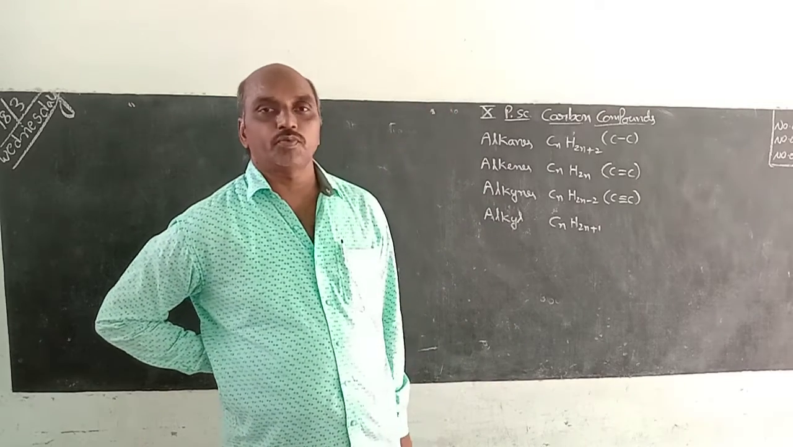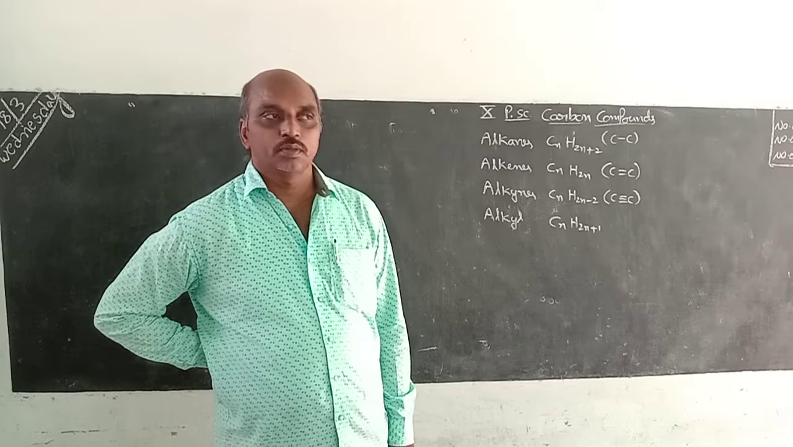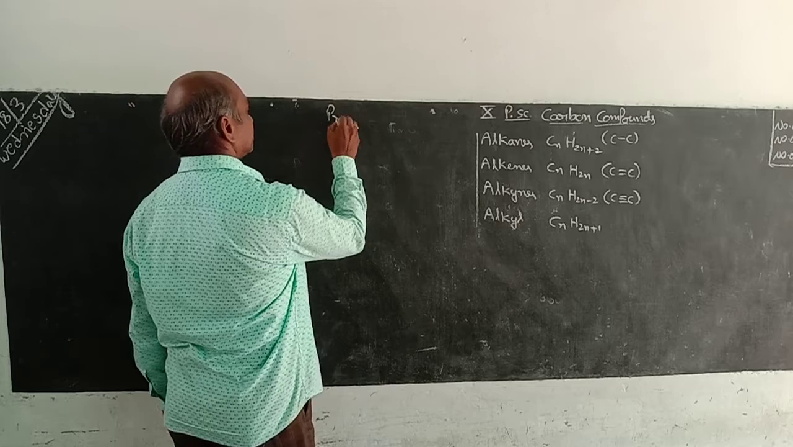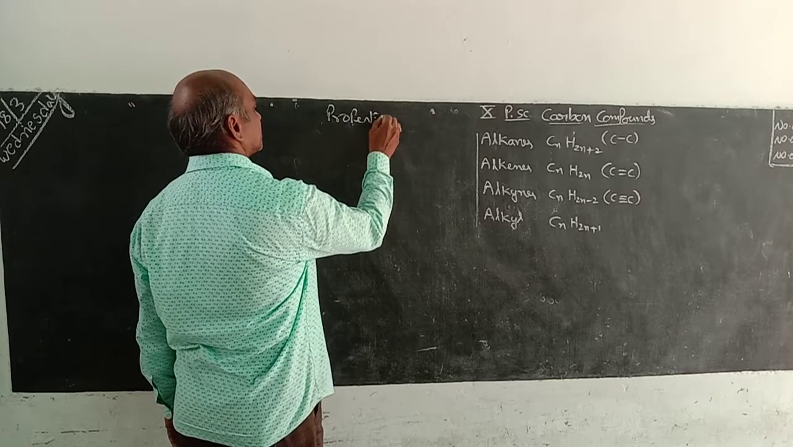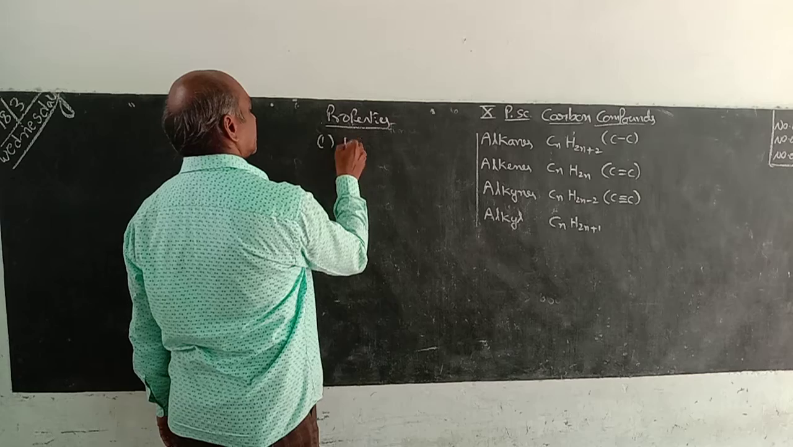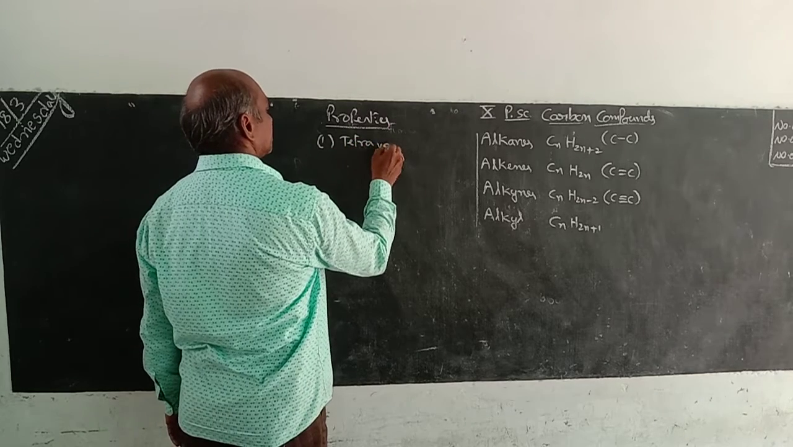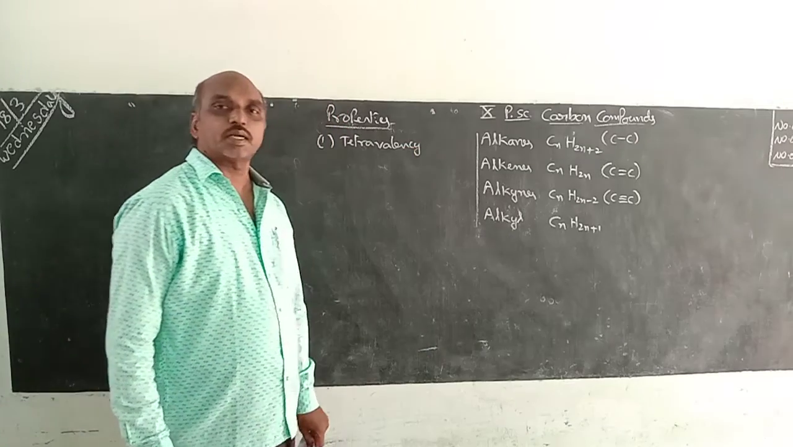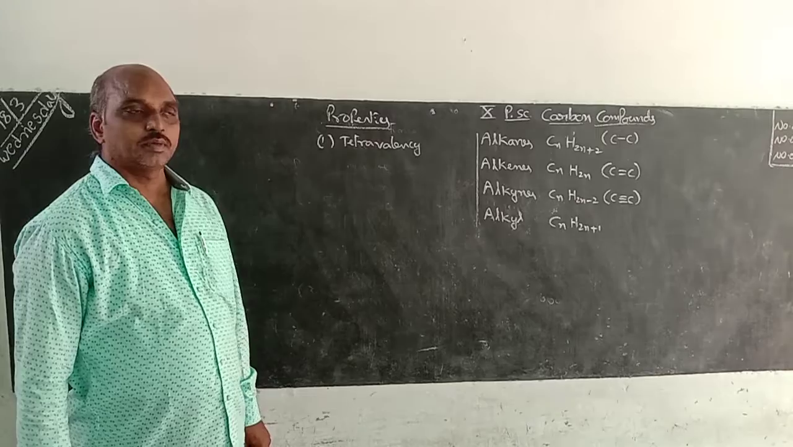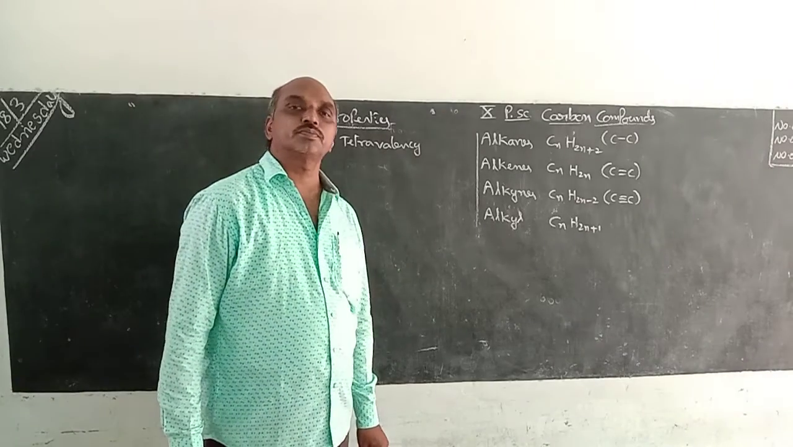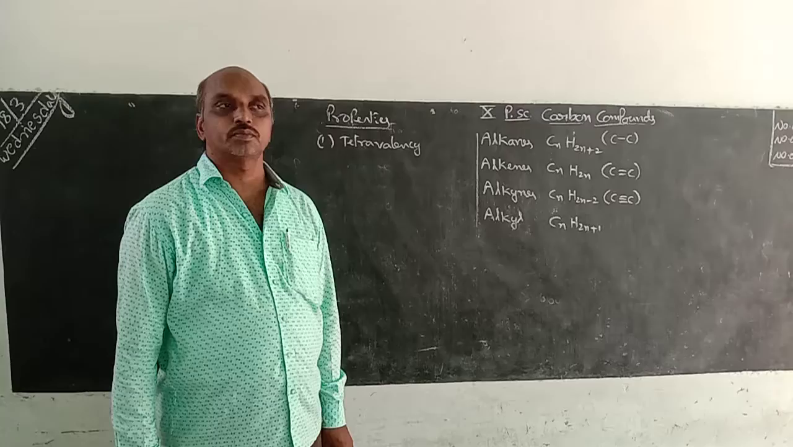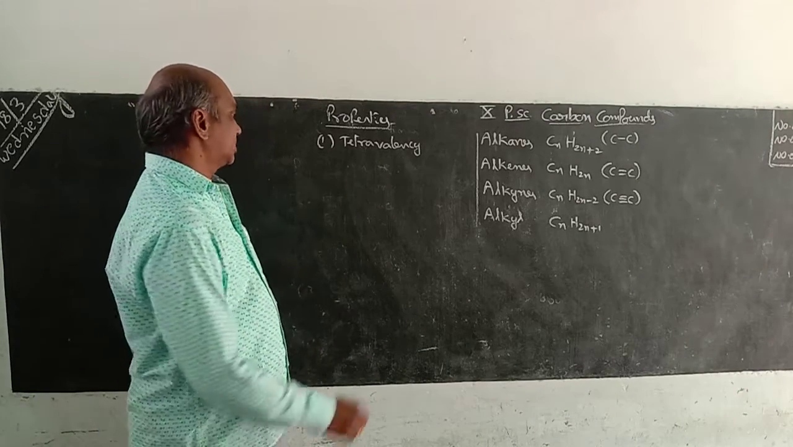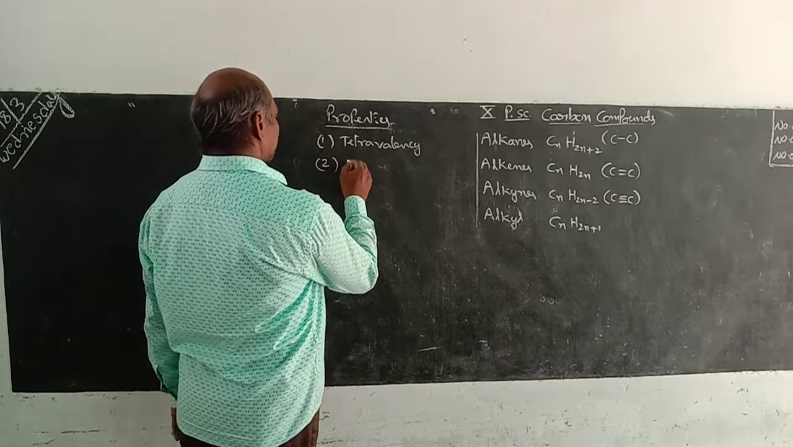Why carbon only forms several lakhs of compounds? Four main properties. What are the four properties? First one is tetravalency. Tetravalency means valence electrons are 4, tetra. Eth 1, eth 2, prop 3, tetra, but here tetra means 4 only. So 4 valency.